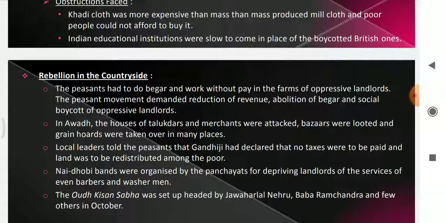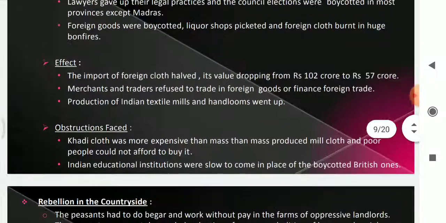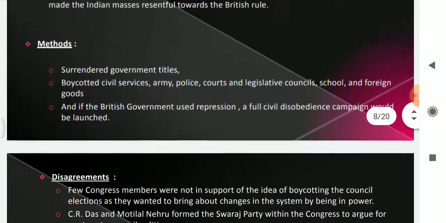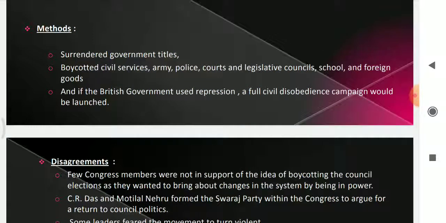In the next part, we will discuss the more participation of different social groups in the non-cooperation movement. Okay, let's once again summarize the beginning of non-cooperation movement. These were the three stages suggested by Gandhiji. First, surrendering of all the government titles and boycotting of all the civil services like army, police, court and legislative councils, school and foreign goods. All these things should be boycotted. And if the British government used repression, a full civil disobedience campaign would be launched. These were the three different stages suggested by Gandhiji to start the non-cooperation movement.